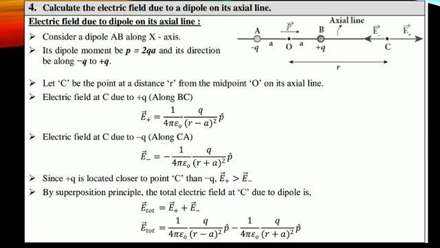Now come to an important 5-mark question. Students, listen carefully. Calculate the electric field due to a dipole on its axial line. This is a very important question. Please listen.